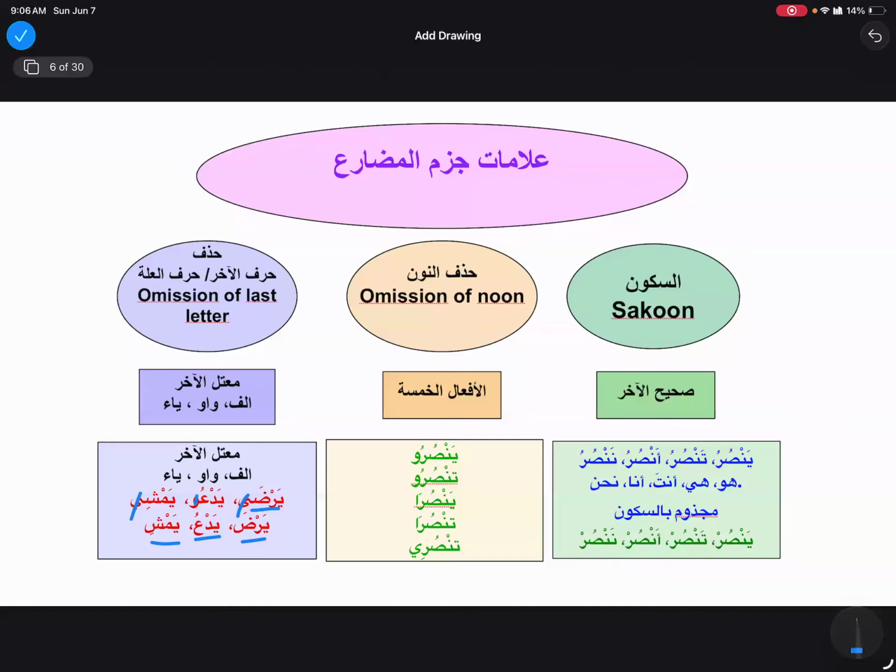Okay, but someone needs to repeat what we learned today. Maybe first we can take each fi'l mudari'a: marfu, mansoob, and majzoom. So each sister can explain how it's gonna work by zahira and muqaddara.